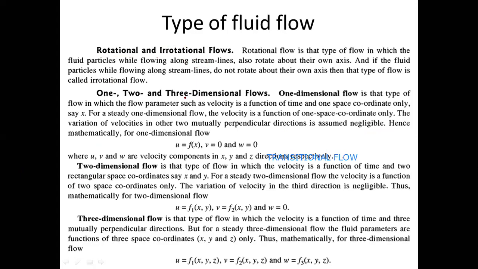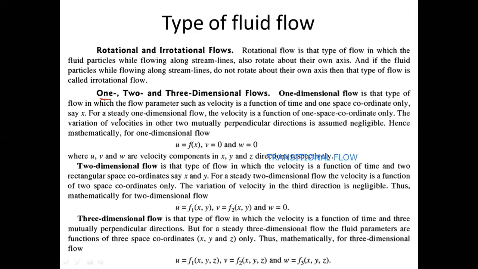Let's try to learn about the last type of flow, that is called as 1D, 2D or 3D flows. 1D, 2D or 3D flow relates to the motion parameters of the fluid particles, like position, velocity and acceleration. Let's take velocity only.